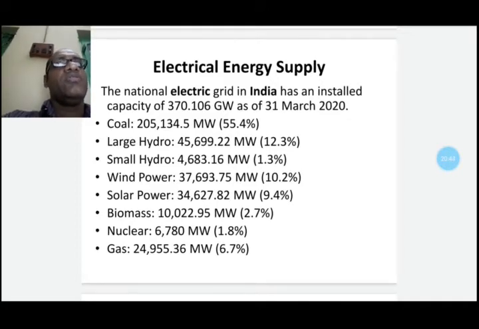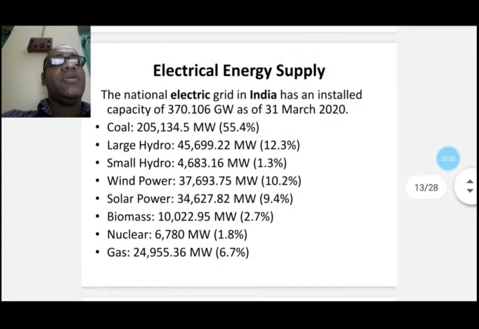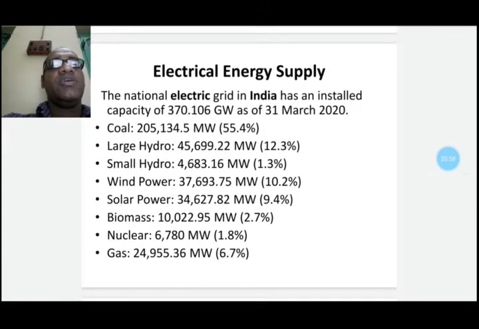Out of these, coal based electricity is nearly over 55%, large hydel power stations nearly 12.3%, and including small hydropower plants 1.3%, wind power 10.2%, solar power 9.4%, biomass 2.7%, nuclear energy nearly 2%, and the other sources, that is gas, 6.7%.